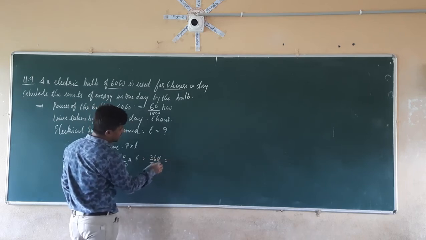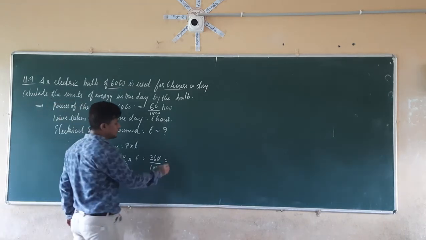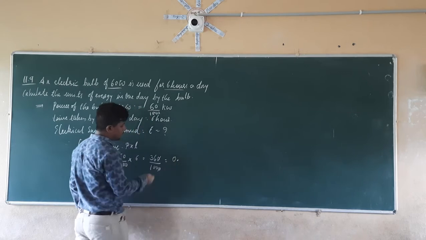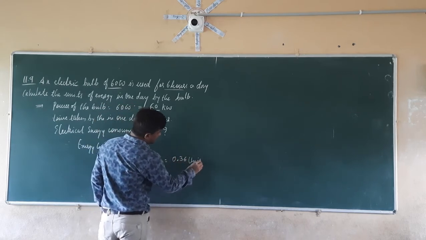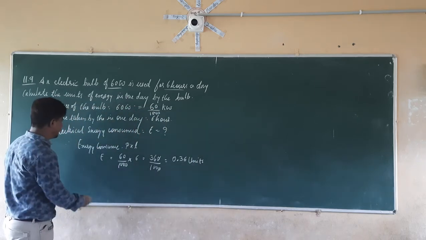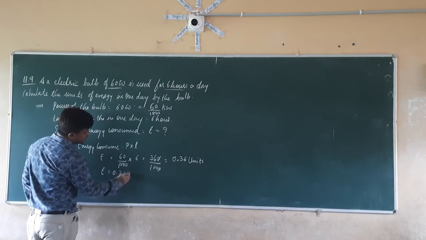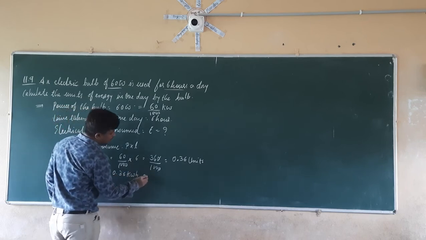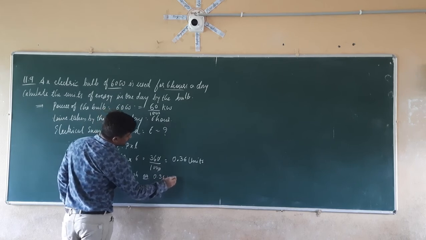If anything is divided by 1000, we have to move 3 decimal places, so that it is 0.36. Therefore, electrical energy consumed is equal to 0.36 kilowatt hour, or you can give it as 0.36 units.